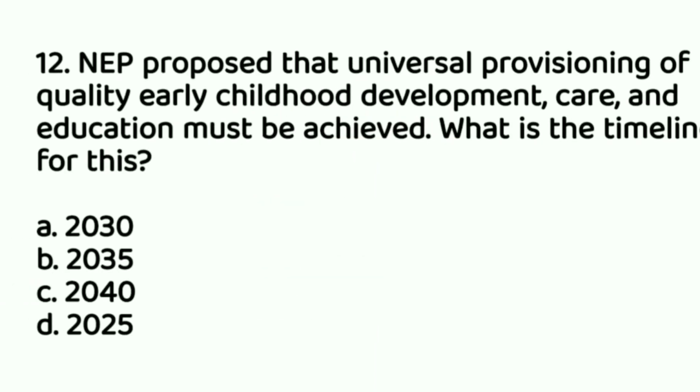Next question. NEP proposed universal provisioning of quality early childhood development care, that is early childhood care and education, ECCE. It must be achieved by what timeline? The timeline proposed for early childhood care and education was 2030. Before 2030 this must be achieved.